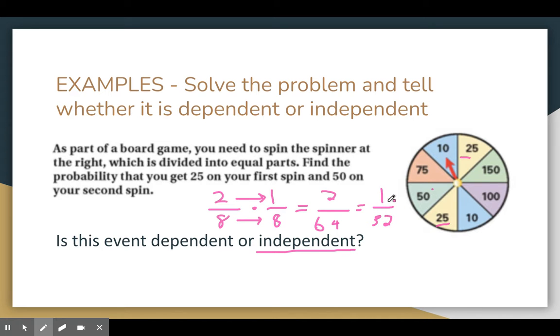That means we would have to do that 32 times, and we should theoretically get it only once, right? So that's pretty low probability, right? But that's how you do 2 separate ones. You multiply them together, and they're independent because they don't rely on each other.